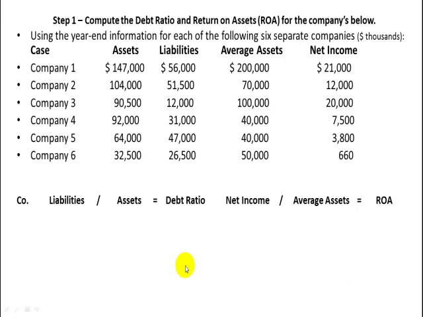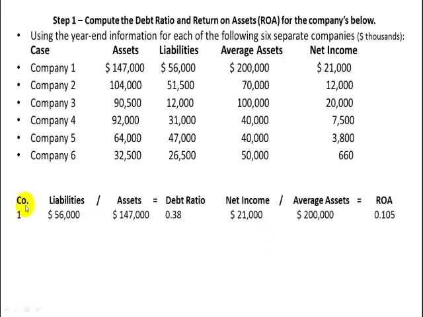This problem is all about two ratios, the debt ratio and the return on asset ratio. You've got six companies, 1, 2, 3, 4, 5, 6, and they're giving you all their asset information, all their liability information, their average assets, and their net income. And you're supposed to come up with these two ratios, the debt ratio and the return on asset ratio, for each one of these companies. So let's do that.